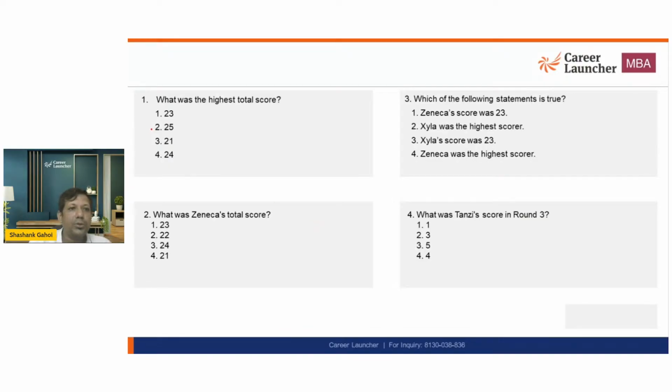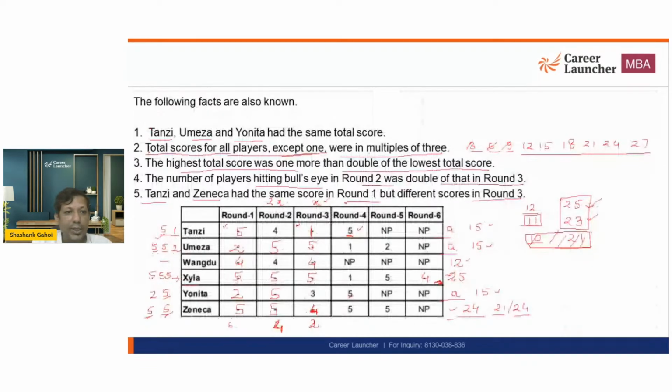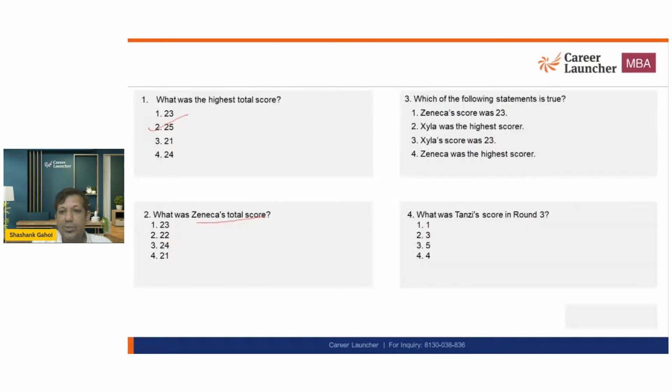That is going to be your 25. What is Z's total score? Z का total score क्या है? Z's total score is 24. So answer of this question is going to be option 3.